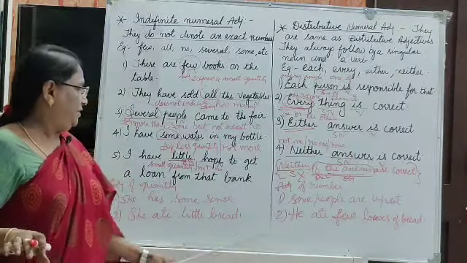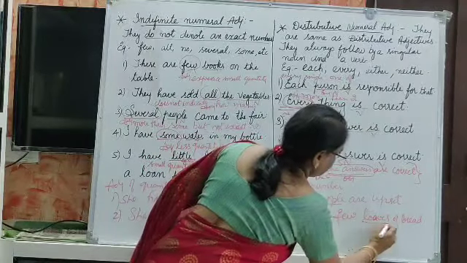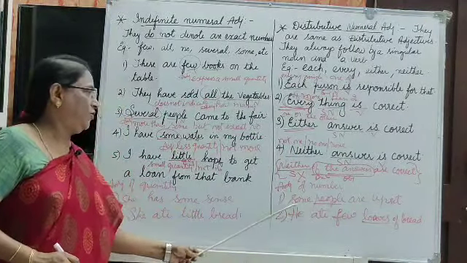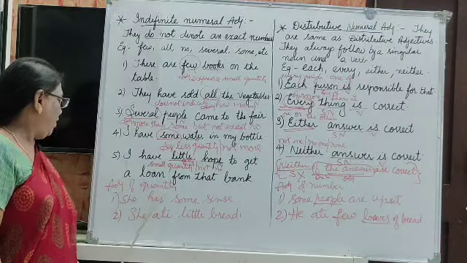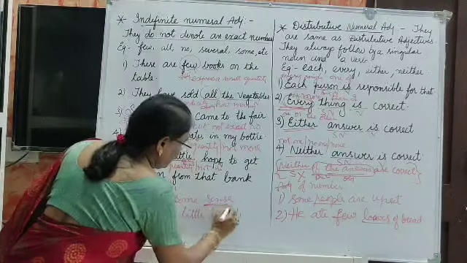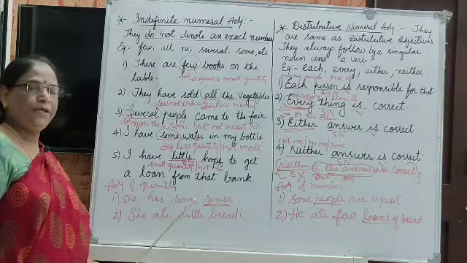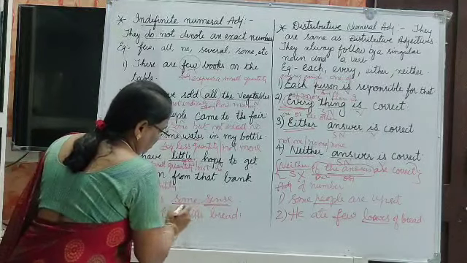Whether it is some or few, as this is a countable noun, they are countable. Let me explain adjective of quantity. She has some sense, as sense is uncountable. Some sense, here it is some, here it is sense. This is an uncountable noun.